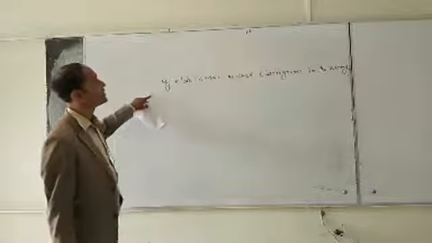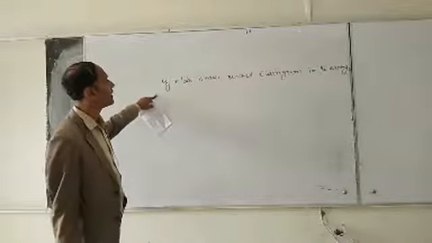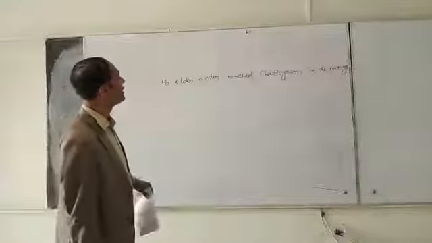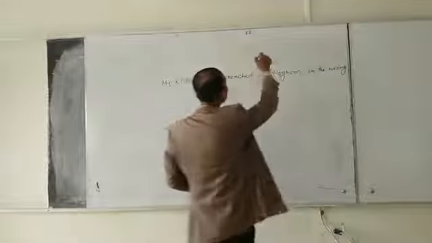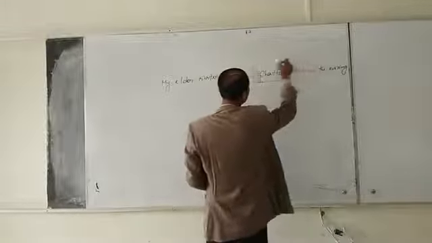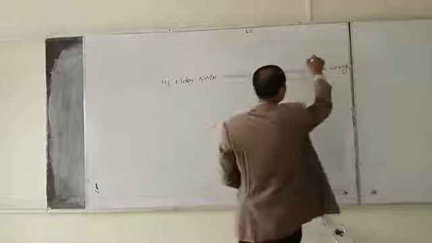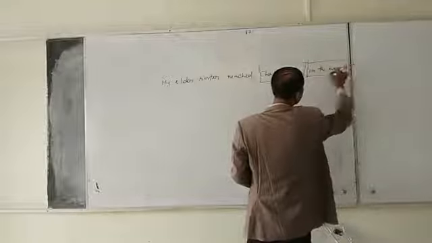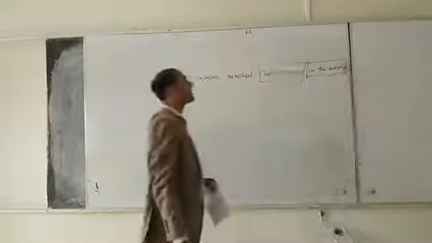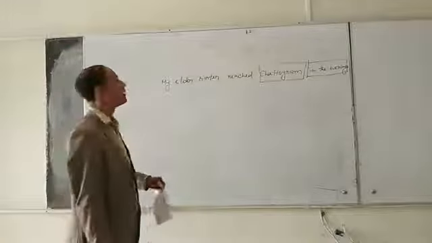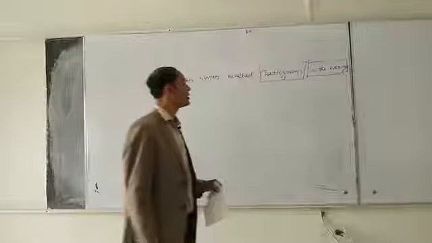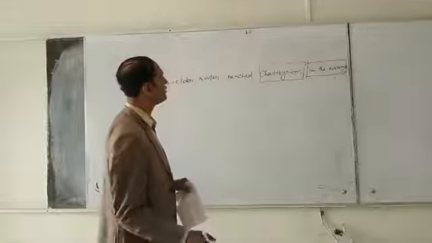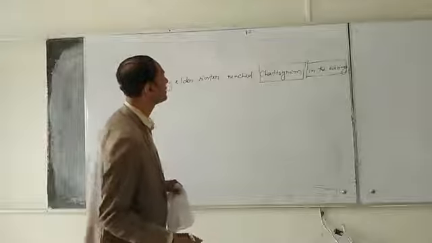From this sentence, we get some information. The information is about place. Also, we get information about time. Okay? So, according to the structure, we will use WH words.